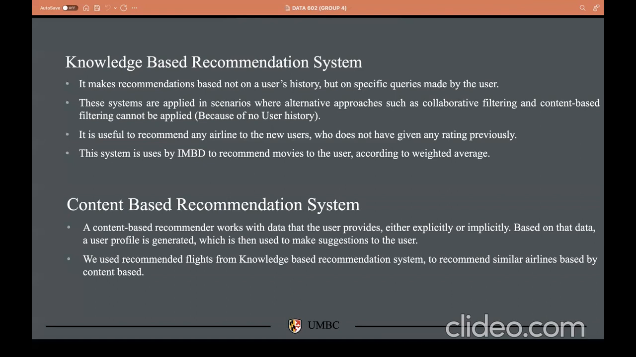In the same way, content based recommendation systems make sure it takes the knowledge from the user, and it will try to recommend similar airlines.